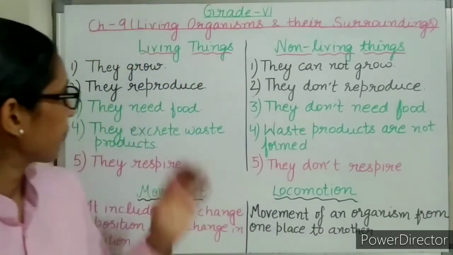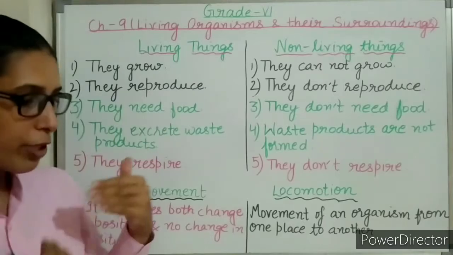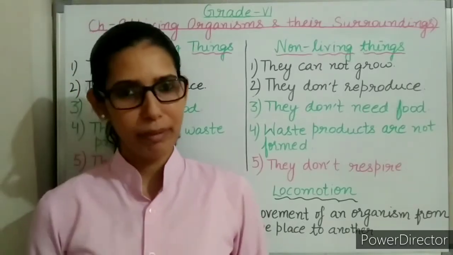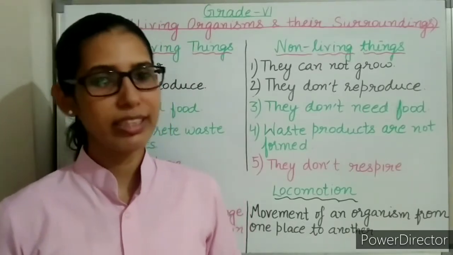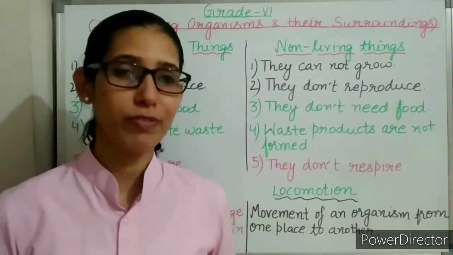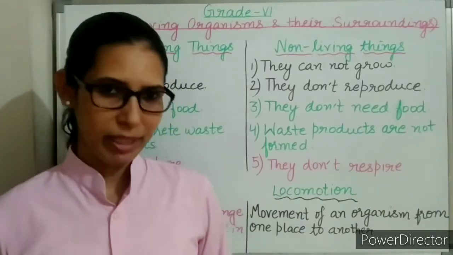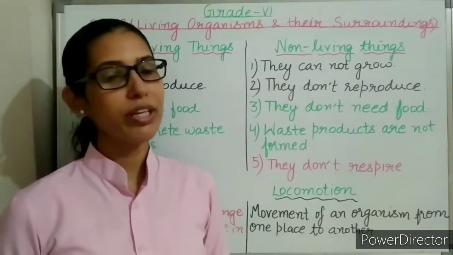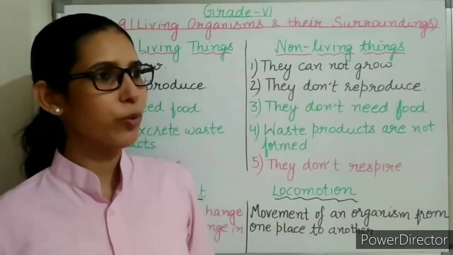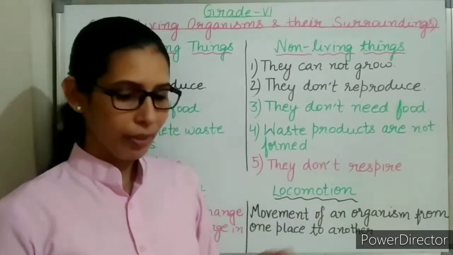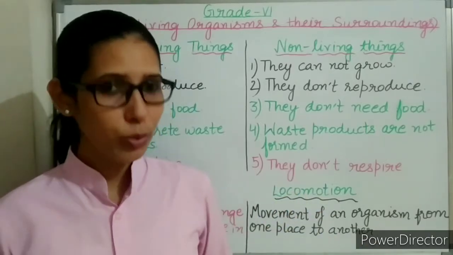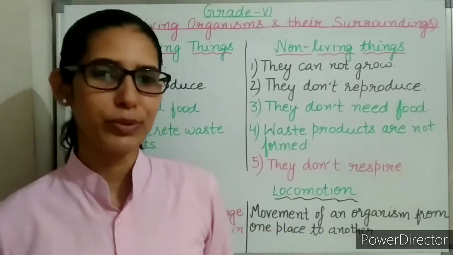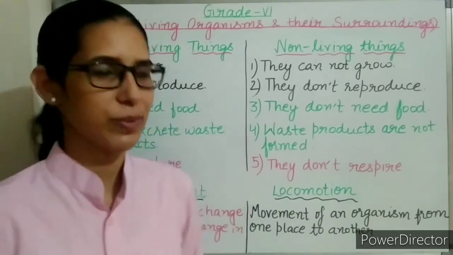Plants also reproduce, either with the help of seeds or any other plant part. Now, non-living things do not reproduce. If you take any non-living thing like a building, marker, book or notebook, do they produce young ones of their own kind? No. So non-living things do not reproduce.